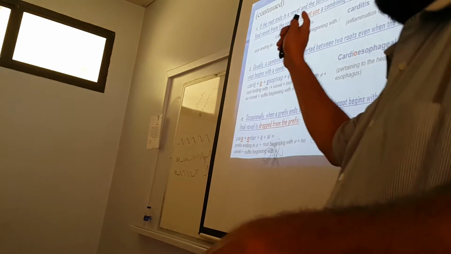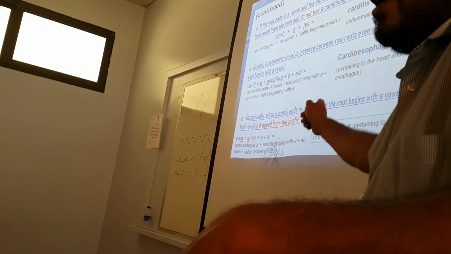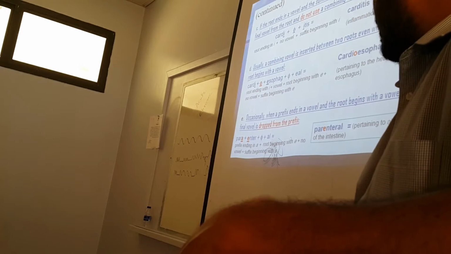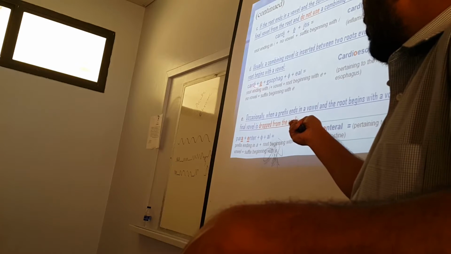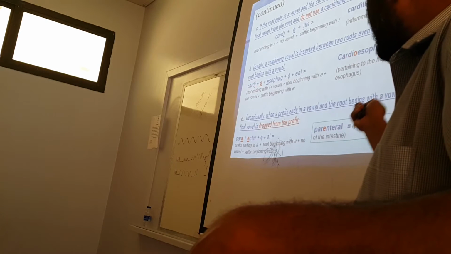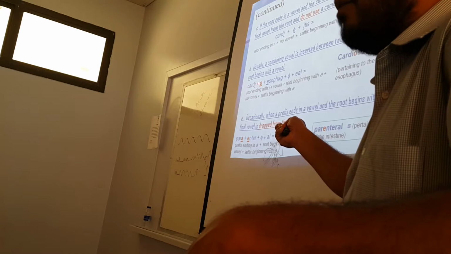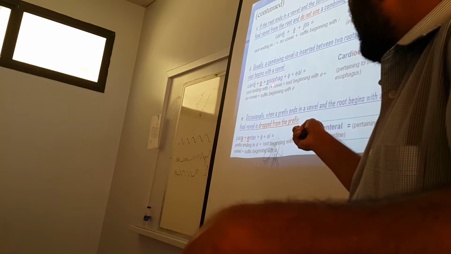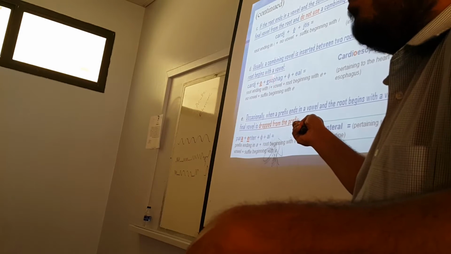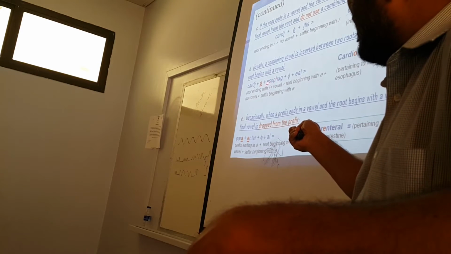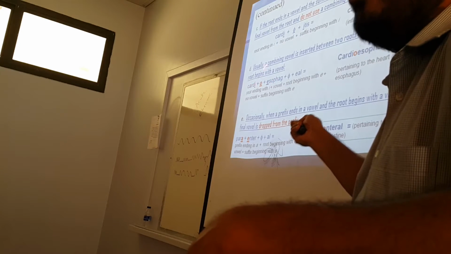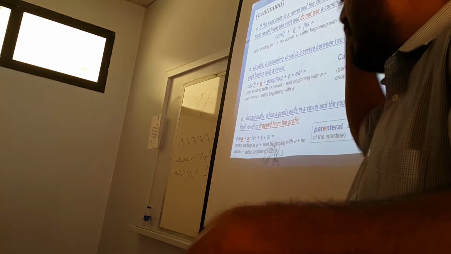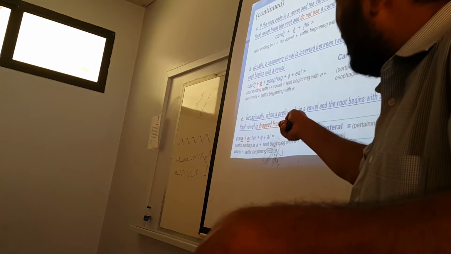But my explanation to that point is the vowel is different. The vowel is different. Like for example here, cardioesophageal. Now here the first root cardi is ending in vowel I, whereas the second root is beginning with a vowel. But it's not I, it's not even O, it is E.